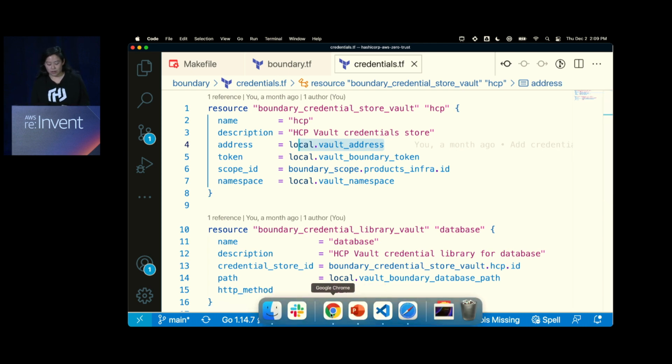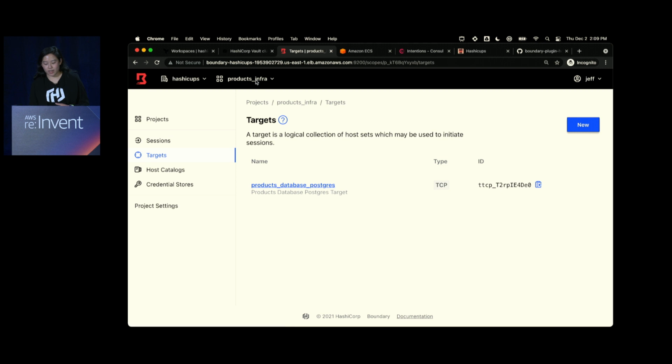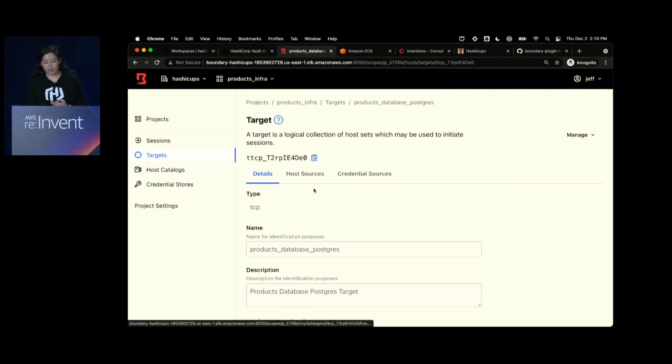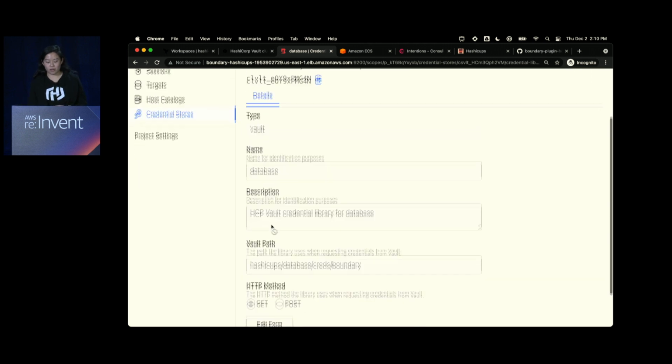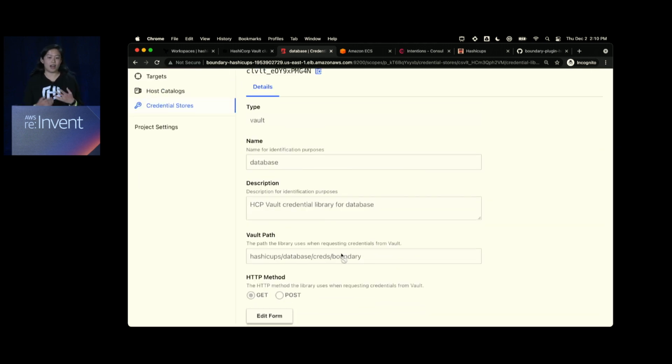What this looks like in the Boundary UI is, if I examine this as Jeff, the operator, what I'll notice is that I've set up a target, the products database, and I set something called a credential source. The credential source points to an HTTP Vault credential library for the database. So once I've configured this, it automatically sets up the information that I need to pass to Boundary, and Boundary will access Vault at this particular path.